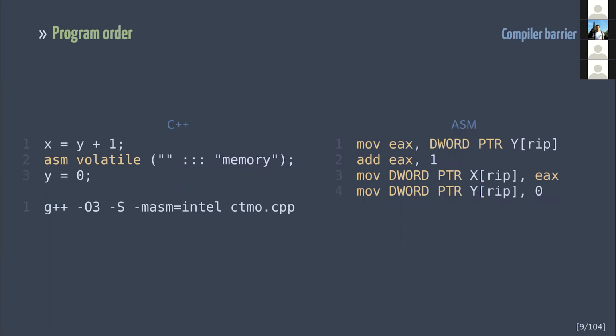Fortunately, we can force the compiler to produce an assembly that matches our intent. The assembly in line 2 is called a compiler barrier, and it helps to think about a higher-level language in terms of program order.